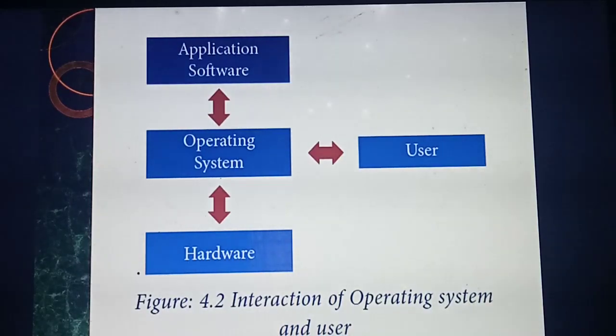So what's the use of operating system? Already studied: mainly the operating system is used to control all input and output devices, and also to interact with the user. The operating system will take care of the hardware, the input and output devices, and the software you have installed in the computer. It combines all of these together and interacts with whom? The user. Understood?